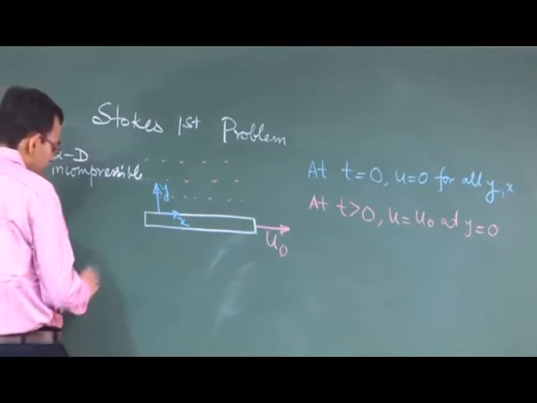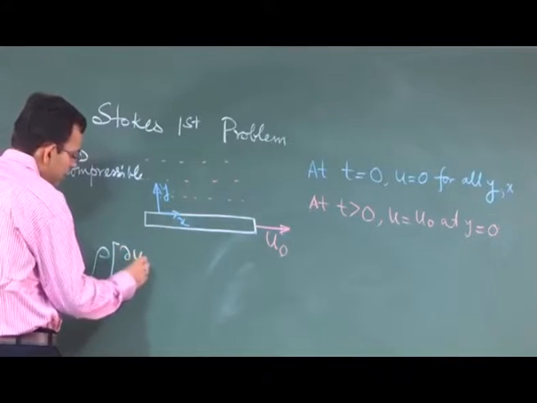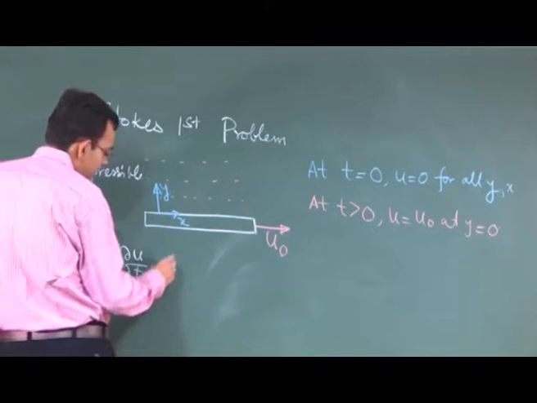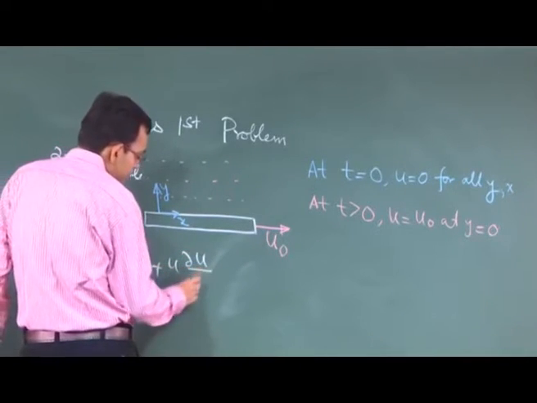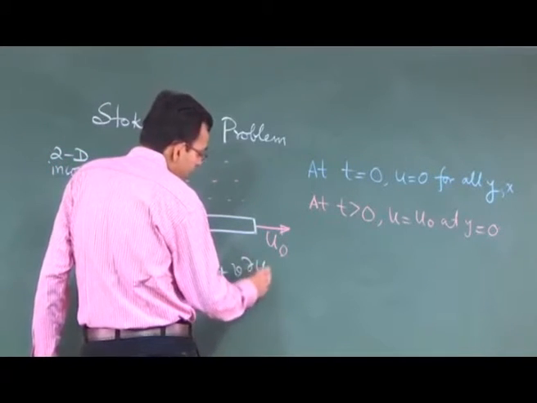So, you have rho times del u del t plus u del u del x plus v del u del y.